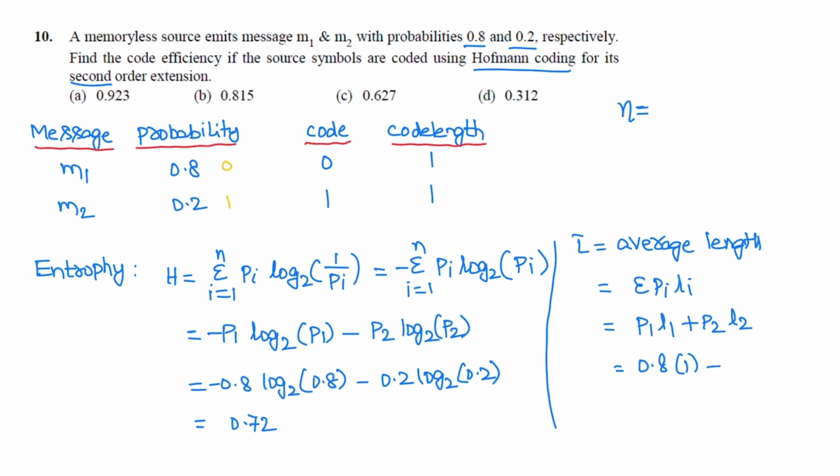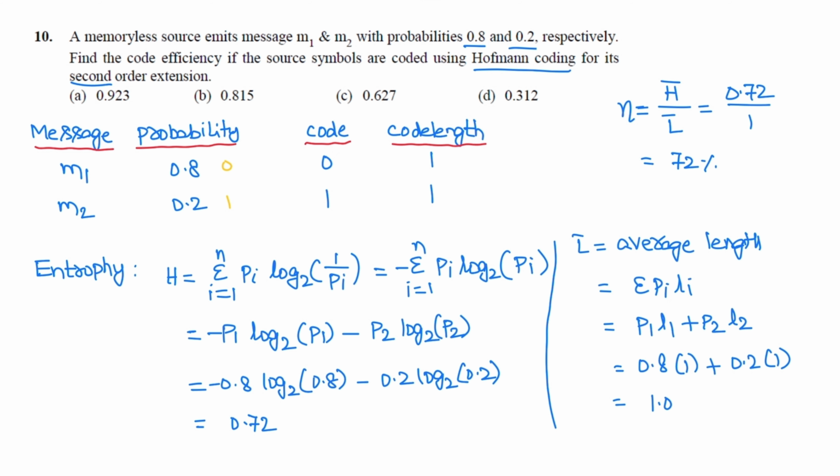Plus probability of symbol 2 is 0.2 and code length is 1. So average code length is 1. Now see the efficiency. Efficiency is the ratio of entropy to average code length. Entropy is 0.72 and average code length is 1. Now the efficiency is 72%. So this is the first order extension.